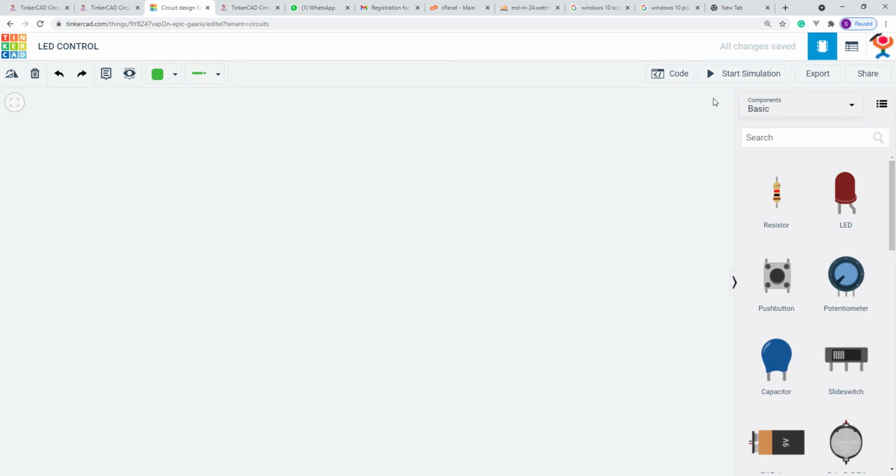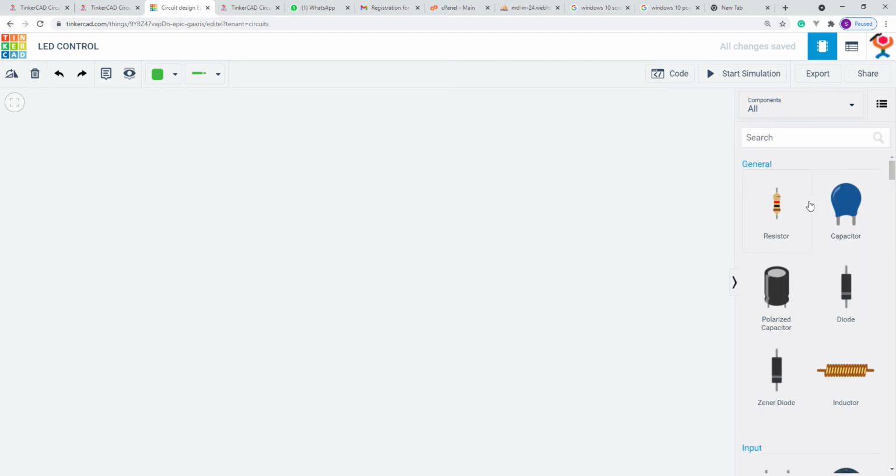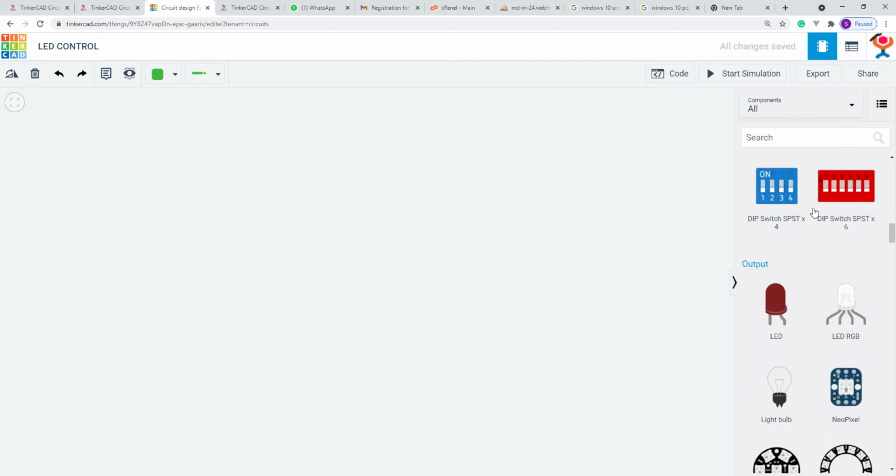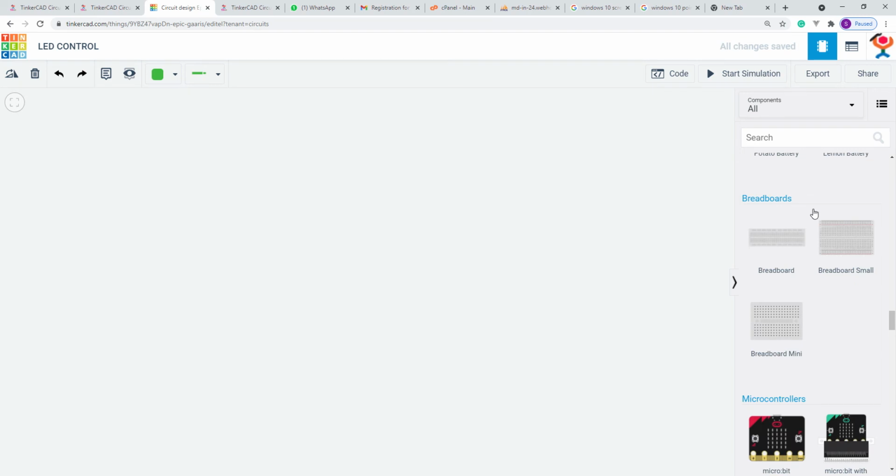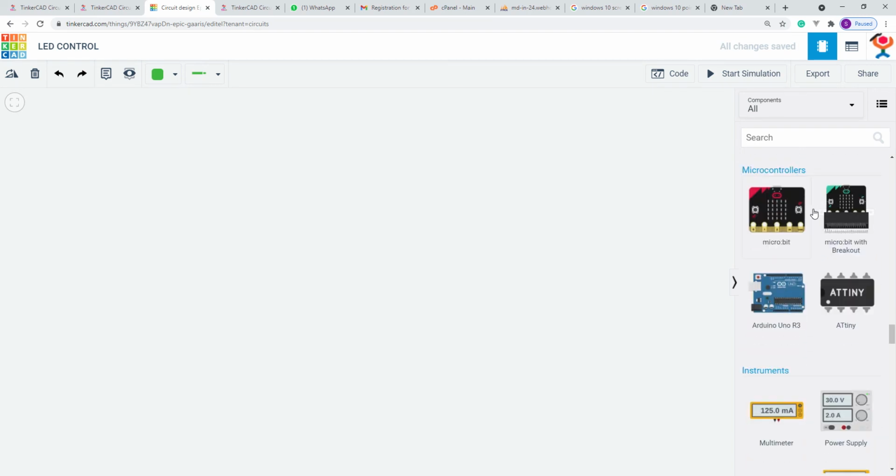As it is a cloud-based integration, you don't have to save manually. Everything will be saved automatically. You don't have to worry about that. After that, you click components and click all. These are the components available in Tinkercad. You can choose any component. You can do your project with a microcontroller or without a microcontroller. That's not a problem at all. But your circuit should be neat and it should be a working model. And the presentation and abstract should be crystal clear about what you are going to do. That is the ultimate goal.